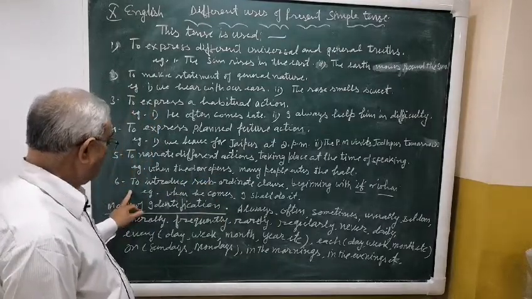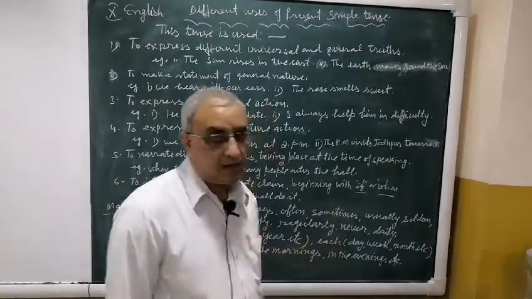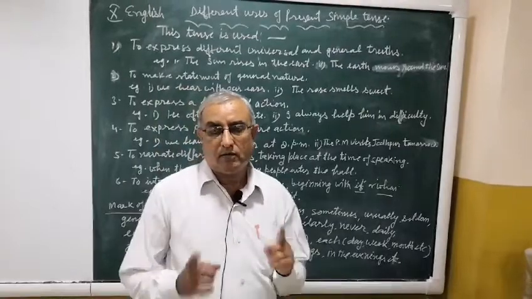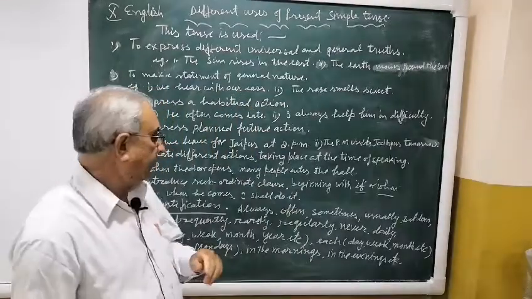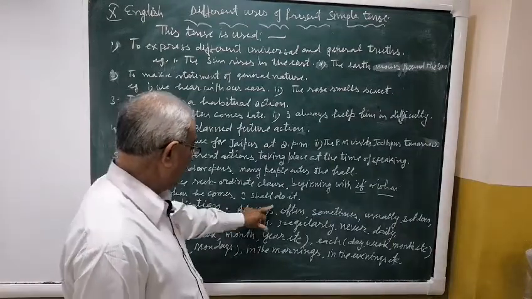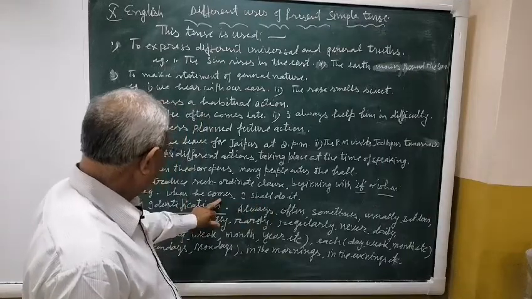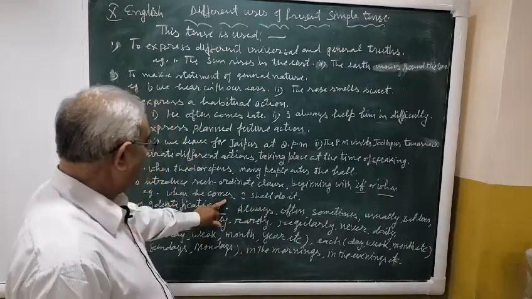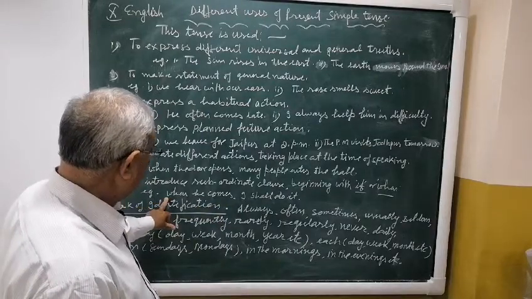Next point is to introduce a subordinate clause beginning with if or when. When any subordinate clause begins with if or when, it will be in the present simple tense. For example, when he comes, I shall do it. I shall do it, this is the main clause. When he comes, this is the subordinate clause. So this subordinate clause will often come in present simple tense.